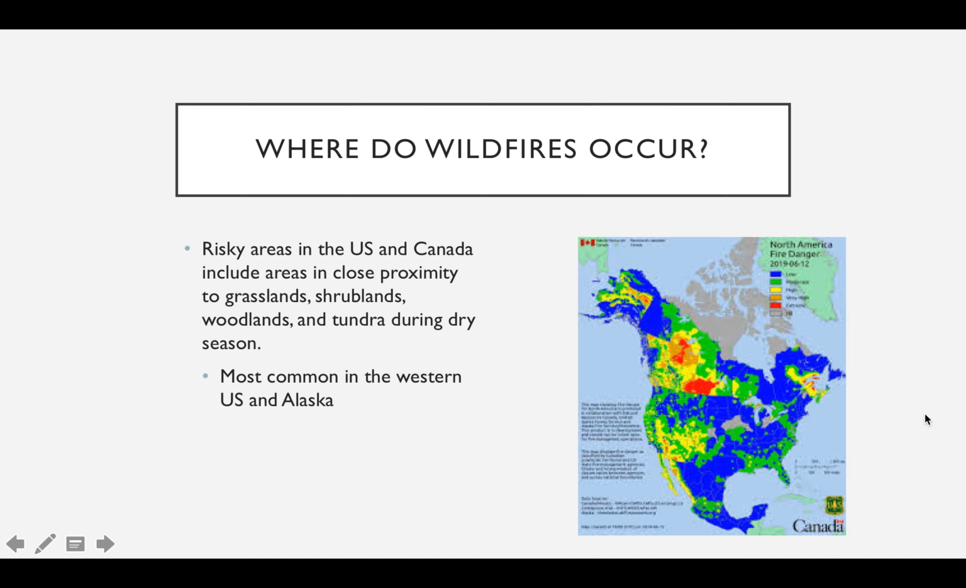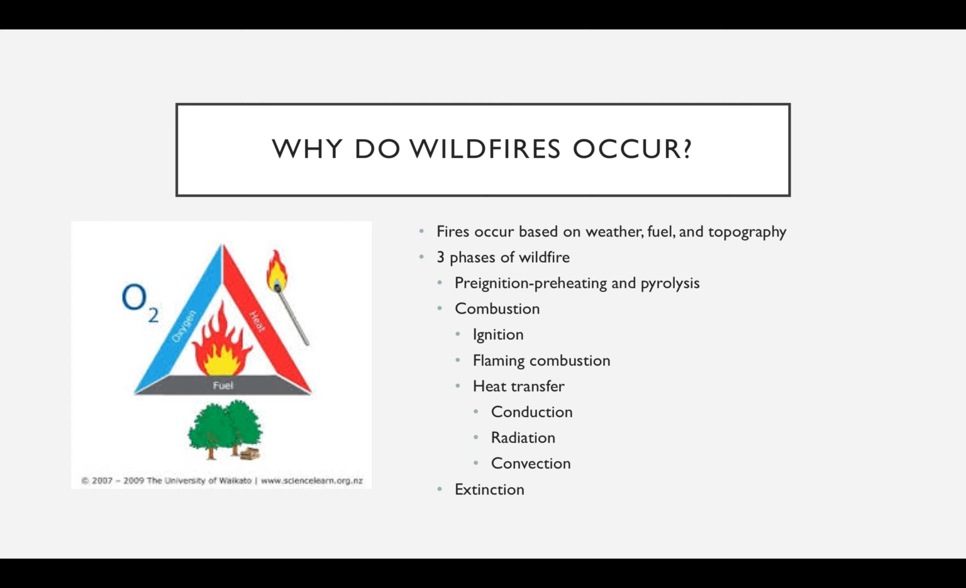Where do wildfires occur? Wildfires occur in risky areas in the US and Canada. These areas are in close proximity to grasslands, shrublands, woodlands, and tundra during dry season. These are most common in the western US and Alaska. Why do wildfires occur? Fires occur based on weather, fuel, and topography.